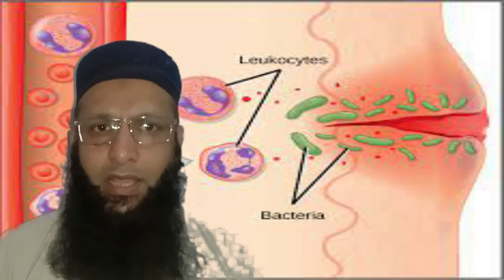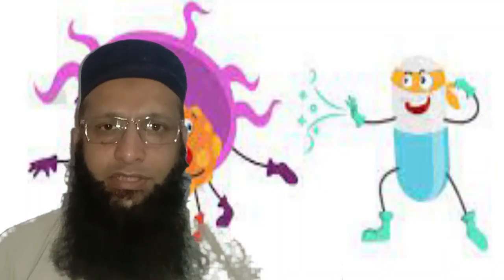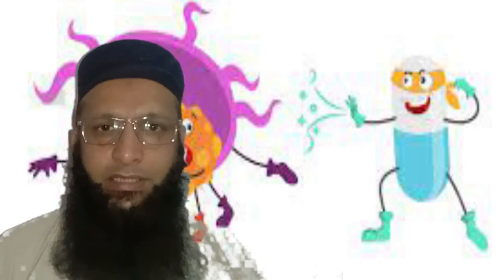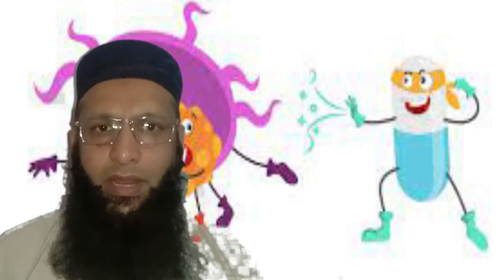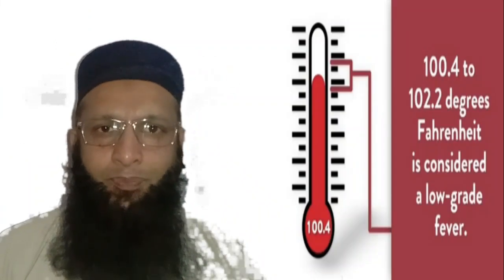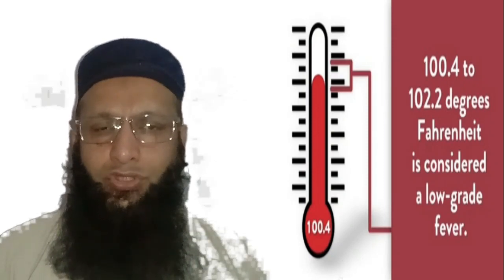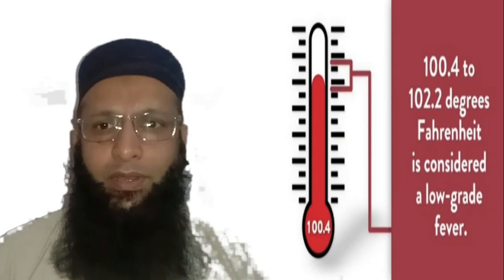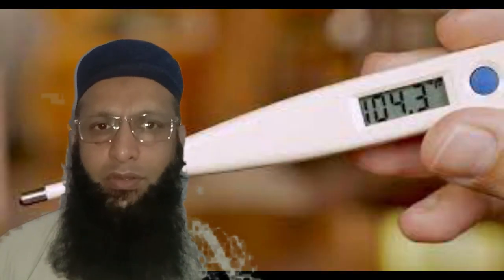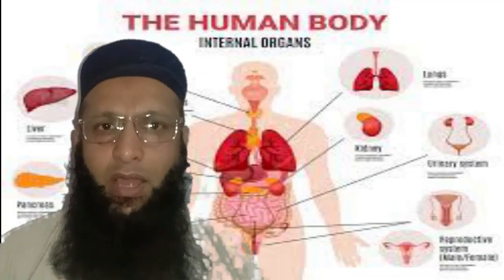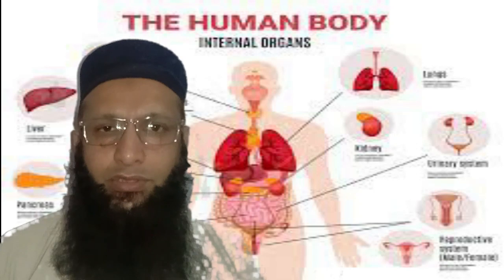So in this way, our body fights and prevents infection, and this is the role of the fever or high temperature of our body. If it is more than 1 or 2.2 degrees Fahrenheit, it is called high grade fever. Sometimes when the fever increases above 104 and 105, during this process, our organs are being damaged.